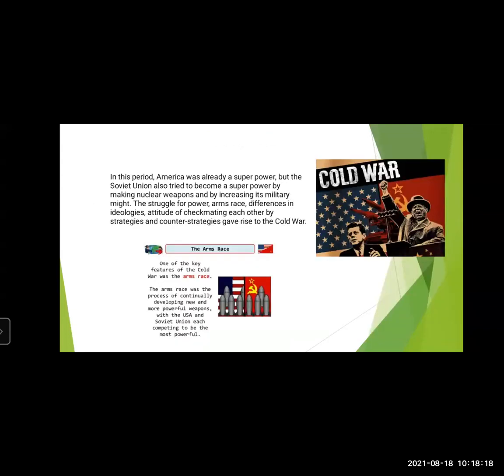Now, in this period, America was already a superpower, but Soviet Union also tried to become a superpower. They made nuclear weapons and started to increase their military strength. Now, the struggle for power, the arms race, means a competition between nations for superiority in the development and accumulation of weapons.